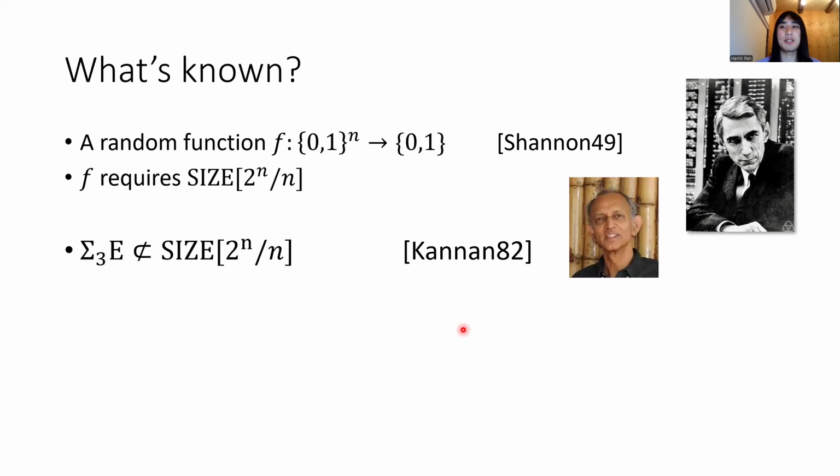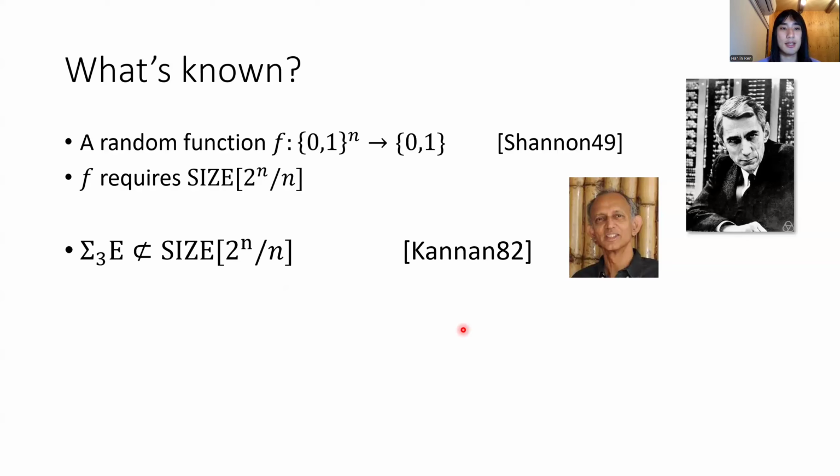So the problem is to find an explicit such function in a complexity class that's as small as possible. The first progress was made by Kannan, who showed that Sigma 3 E contains a language that requires near maximum circuit size.